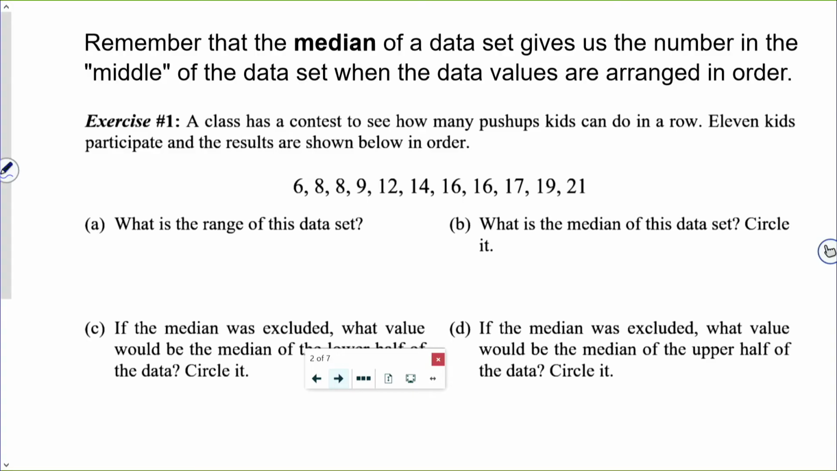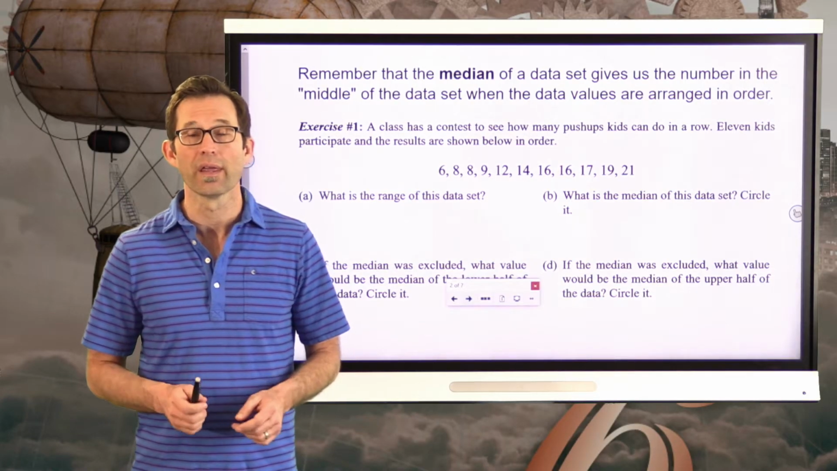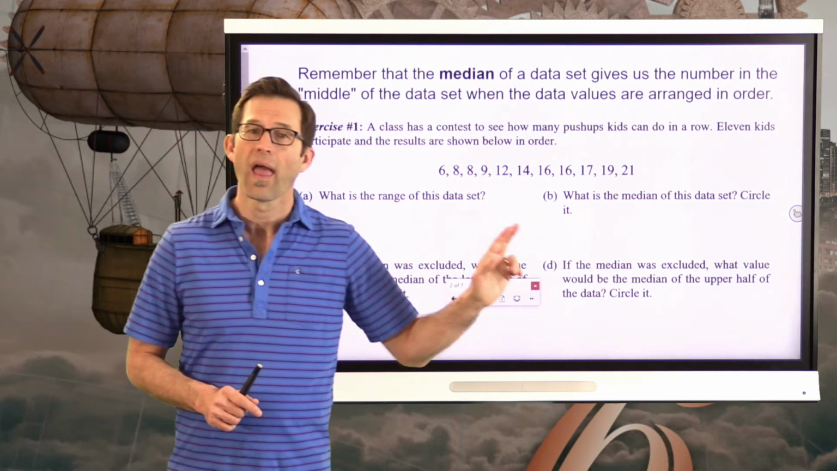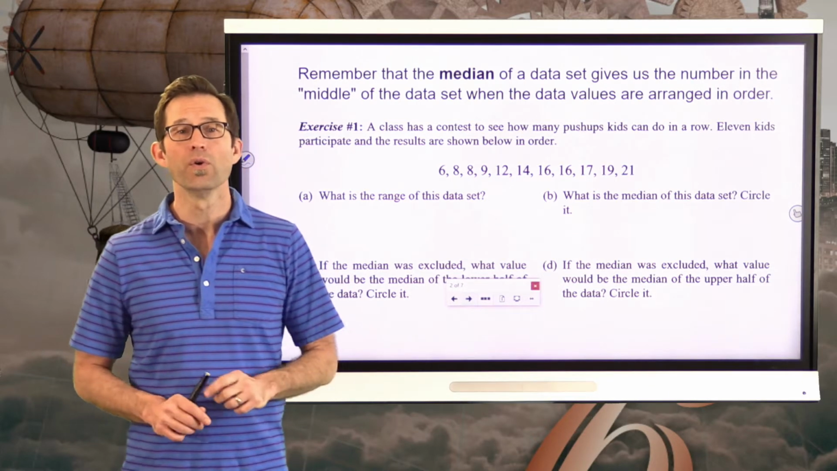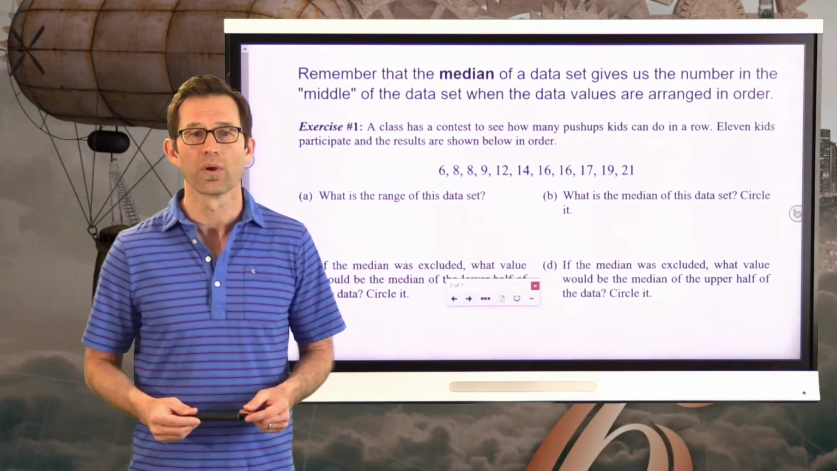A class has a contest to see how many push-ups kids can do in a row. 11 kids participate and the results are shown below in order. All right, letter A, very simple. What is the range of this data set? Why don't you go ahead and pause the video really quickly, and answer both question A, which is the range of the data set, and question B, which is the median of the data set. Both of those are review from the last lesson and from Math 6, so pause the video now and see what you can remember.